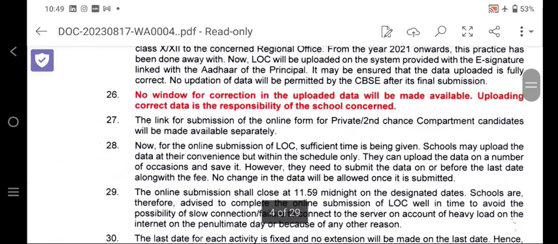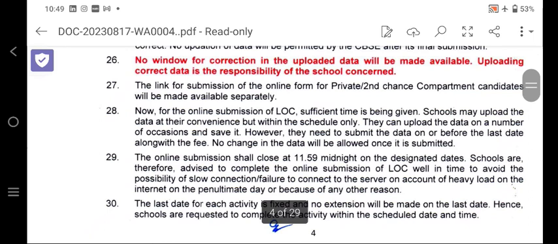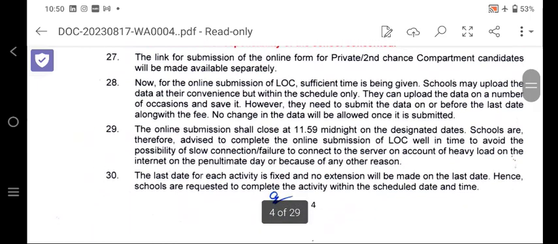Number 26. No window of correction in the uploaded data will be available. Very important. If the data is uploaded and finalized, it will be treated as the correct data. So no more window of correction will be made available. Number 27, the link for online form submission for private and second-choice compartment candidates will be made available separately. Number 28, for the online submission of the LOC, sufficient time has been given.